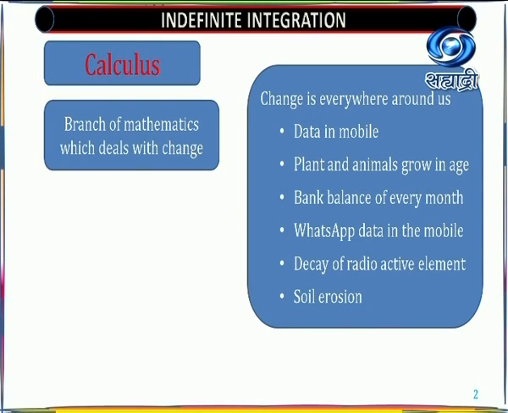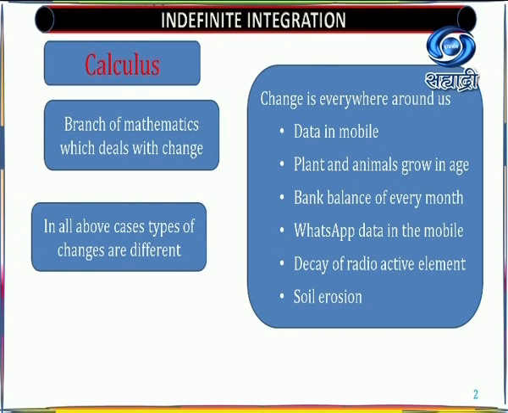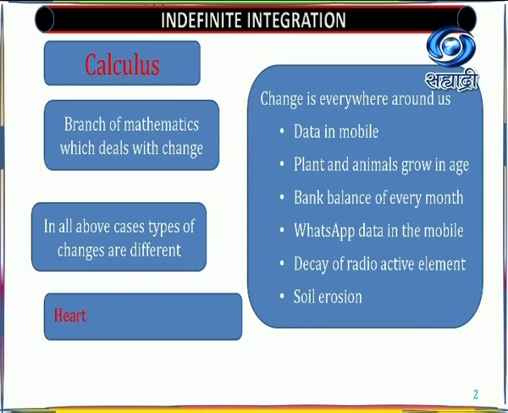And soil erosion. Soil erosion is also a different type of data. Data means the soil which we have. Erosion means it actually vanishes from that place. That is also called a change which you have around you. In all these cases, you are learning different types of changes. Sometimes it is a relative change, sometimes it is decreasing, sometimes it is increasing, and sometimes you are collecting. So this type of change is nothing but the heart of calculus.